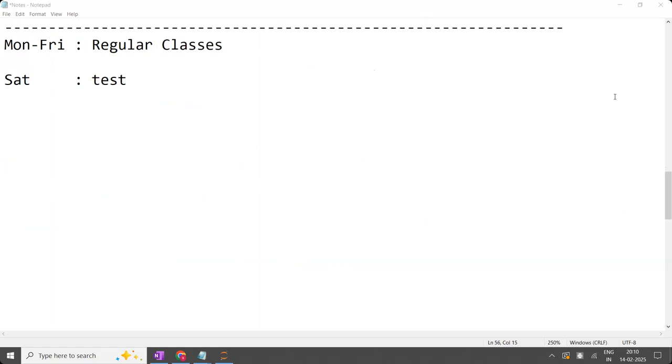By the next Saturday, we'll complete a few concepts within core Python. So based on those concepts, I'm going to have the test at least. Is the point clear? So tomorrow there is no test. Tomorrow there is no class also. So the next class would be on Monday.